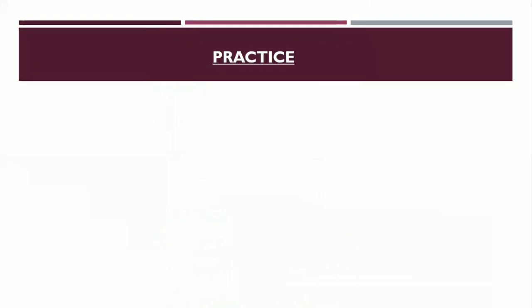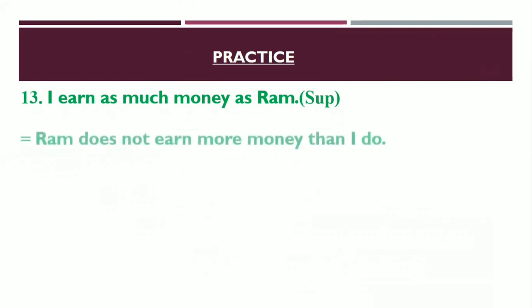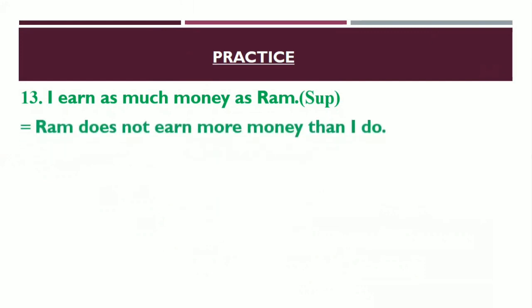Now, next one for you. I earn as much money as Ram. You have to make it superlative degree. So what will be the answer? Yes, this is the answer for you. Ram does not earn more money than I do.